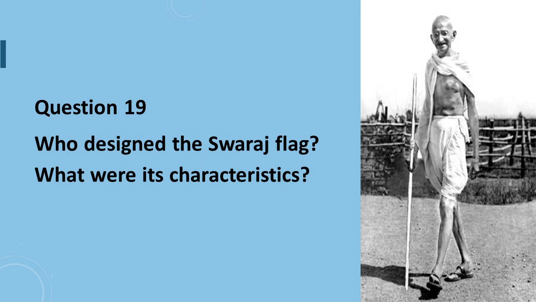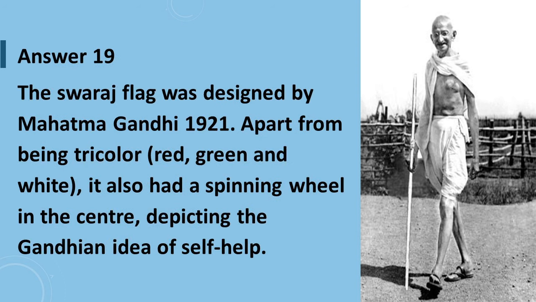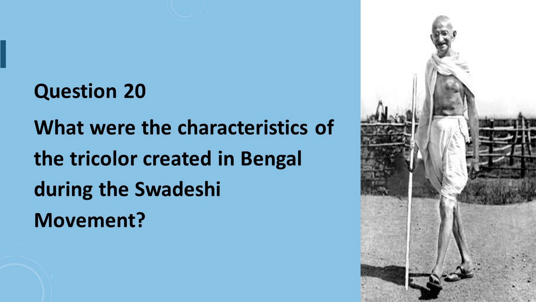Question number 19 says, who designed the Swaraj flag? What were its characteristics? Answer to question number 19 is, the Swaraj flag was designed by Mahatma Gandhi in 1921. Apart from being tricolor, red, green and white, it also had a spinning wheel in the center, depicting the Gandhian idea of self-help.